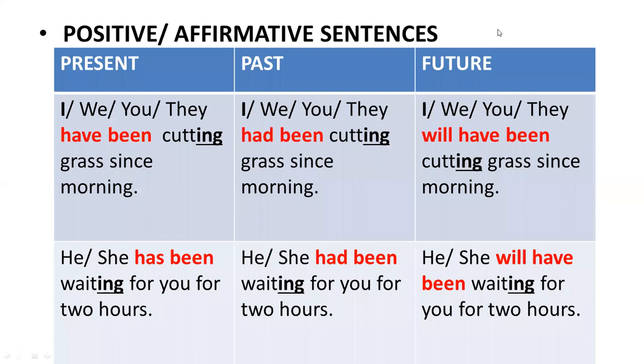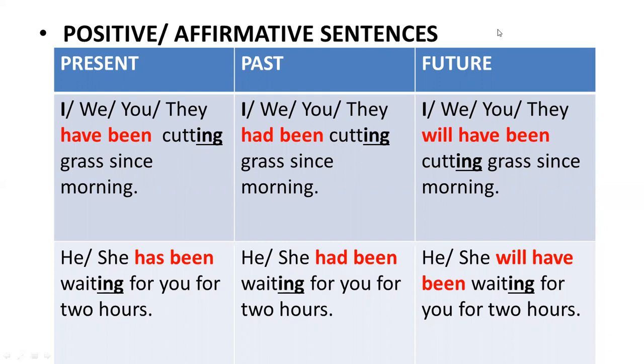Let's have a look at our positive or affirmative sentences, how they are formed, and what changes occur when we move from present to past to future perfect continuous tense. In the very first example, you can see that with first person, second person, and third person plural, we have used have been, and then with the first form of the verb, ing has been used.